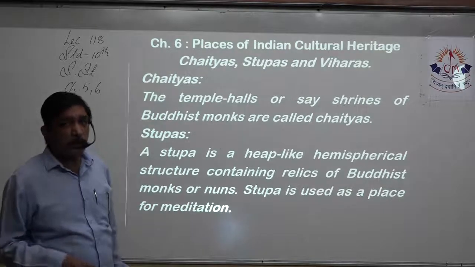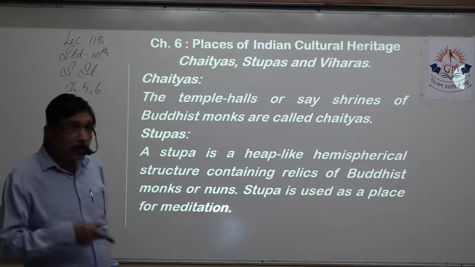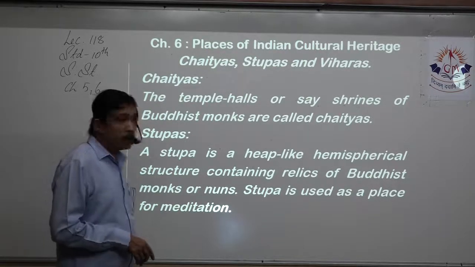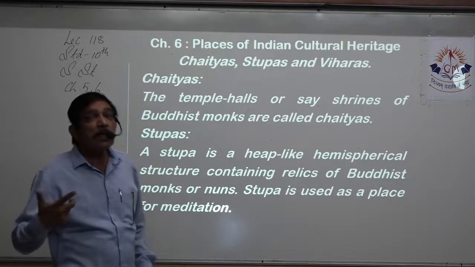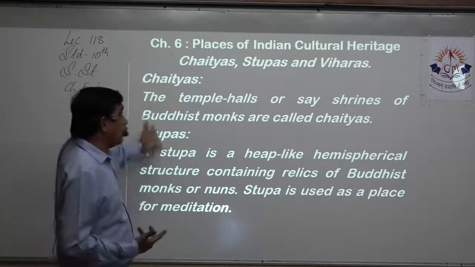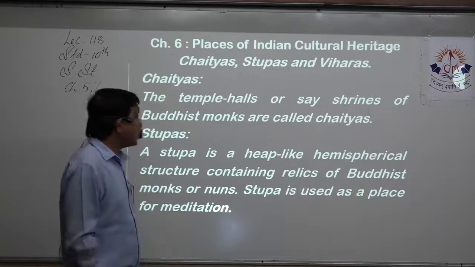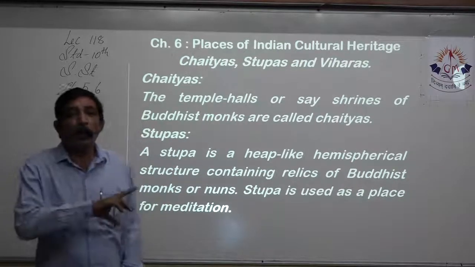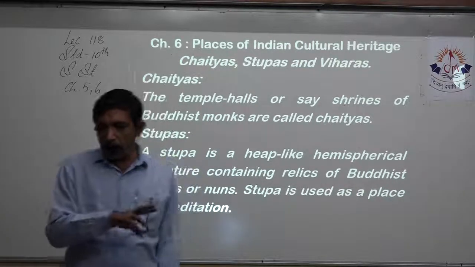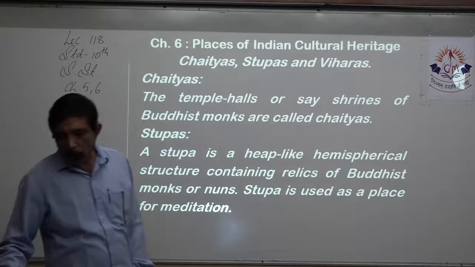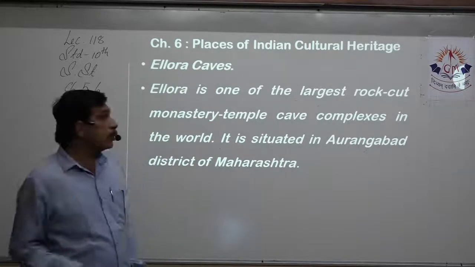Now these are definitions: Chaityas, Stupas and Viharas. They can be asked as 'define the following', and then 3 marks can be given for this. So this is a 3-mark question: Chaitya separate, Stupa separate, and Vihara. That is given over here. Next we come to Ellora.